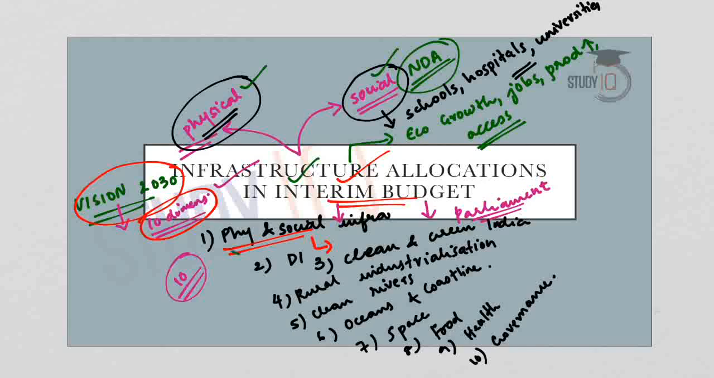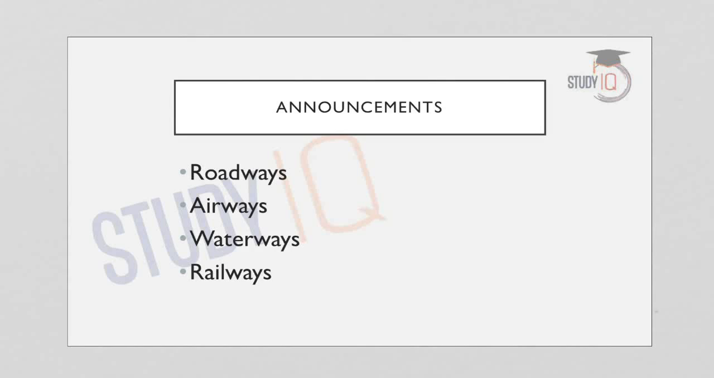Now coming to the first one, that is creation of physical and social infrastructure. So we are talking about the infrastructure allocations made in the interim budget. So the first focus or the first dimension under the Vision 2030, which was presented in the interim budget, was regarding the creation of physical and social infrastructure. Now we will understand what were the announcements made in the budget with regard to the creation of infrastructure.